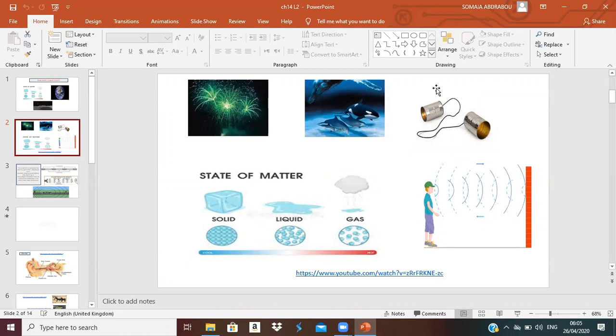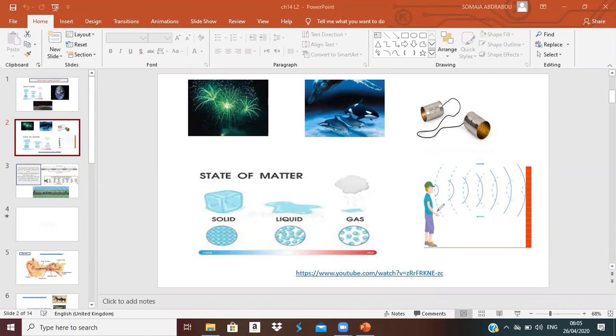Here it is, this kind of toy. You can make it in your home. The sound will travel through it, okay? All of it is parts of solid. So if you talk here in the first one, the air will vibrate inside it. Then it will make this string or rope vibrate. So the vibration of this string or rope will make the sound travel to your ear, okay? So sound travels through the spaces, through the matter, sorry, solid, liquid, and gas.